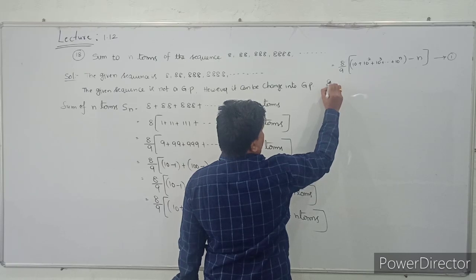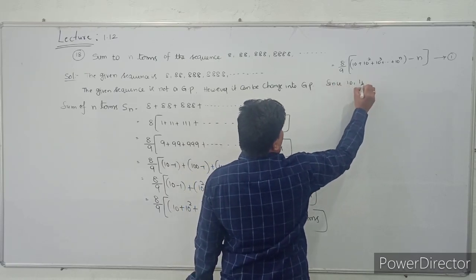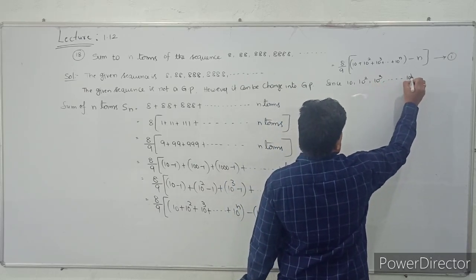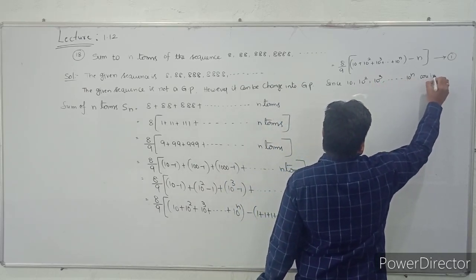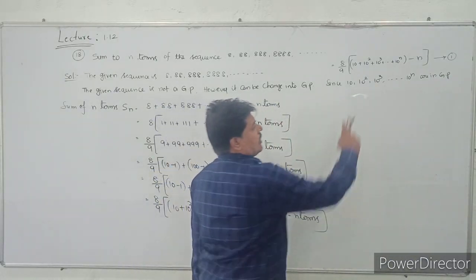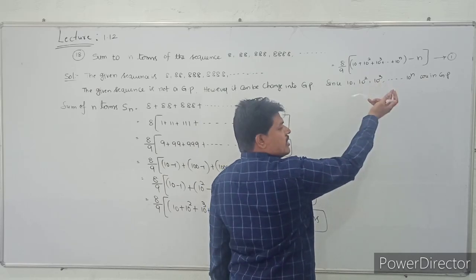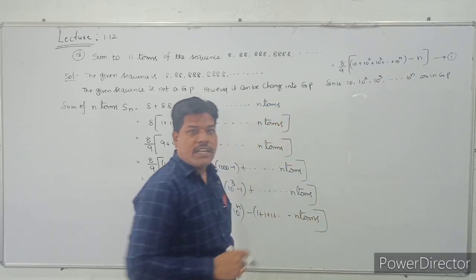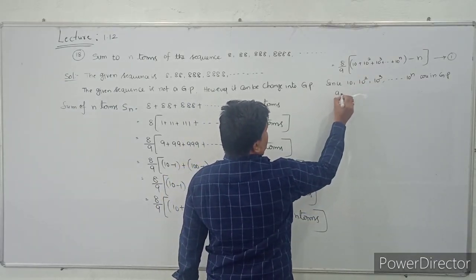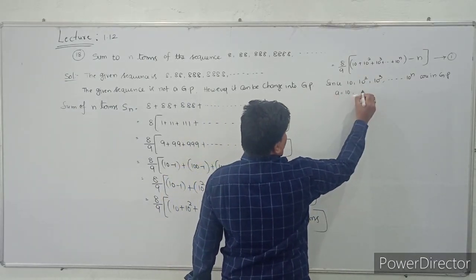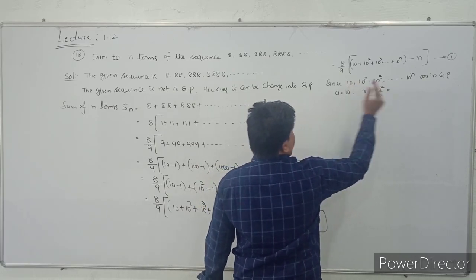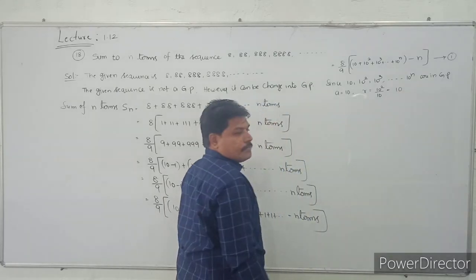Now 10, 10 square, 10 cube, and so on up to 10 power n are in GP, yes or no? These terms are in GP. Why? Because 10 square by 10 is 10, 10 cube by 10 square is 10, and so on. So it is in GP. Then what is the first term? a is equal to 10, and the common ratio is 10 square by 10, second term by first term, so it is 10 only.